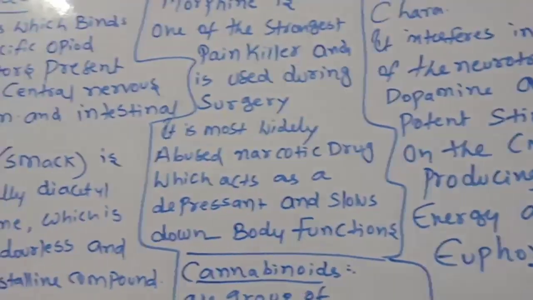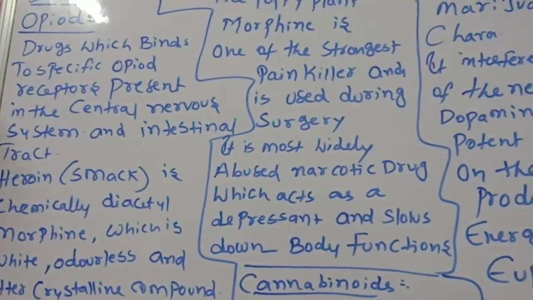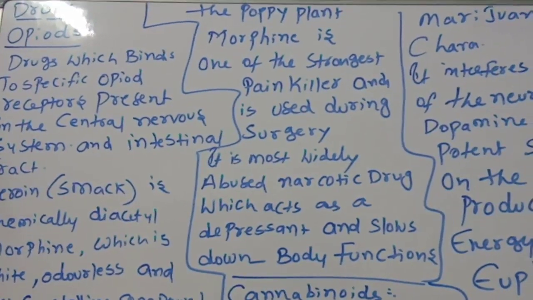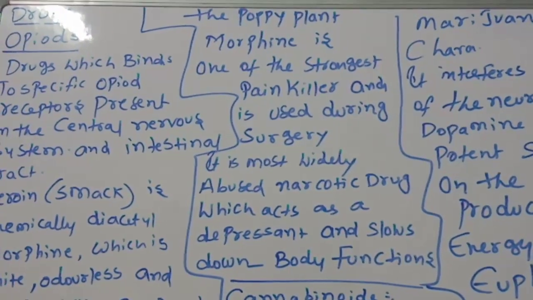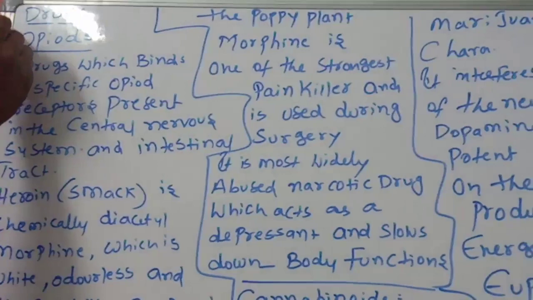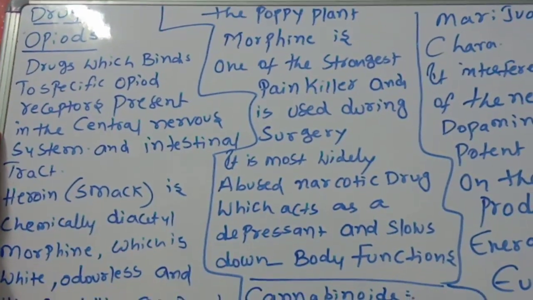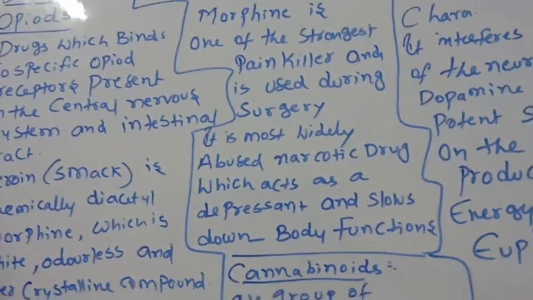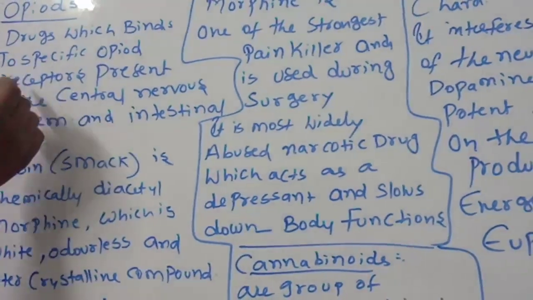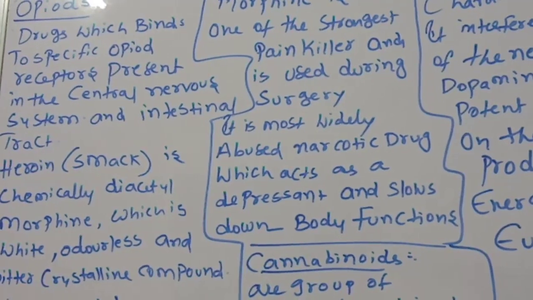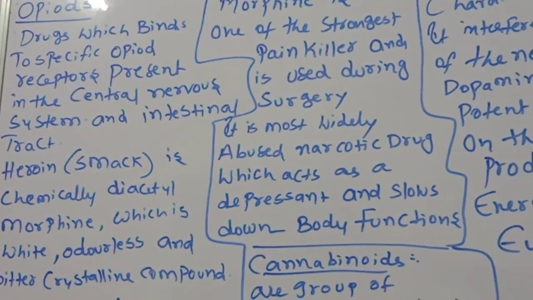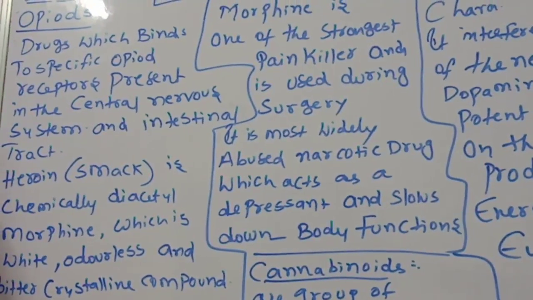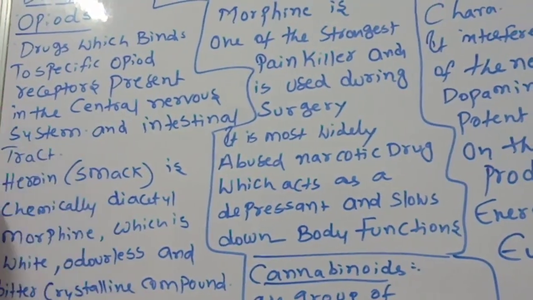We are discussing drugs and alcohol abuse. In that concept, we are discussing types of drugs. Number one, opioids. The first type of drug is opioids: drugs which bind to specific opioid receptors present in the central nervous system and intestinal tract.